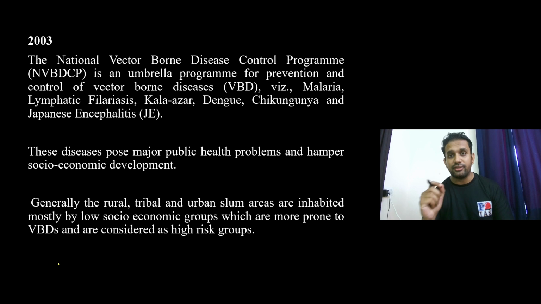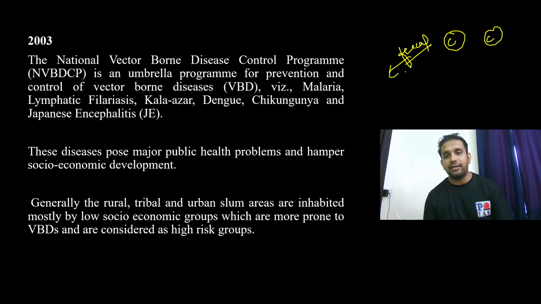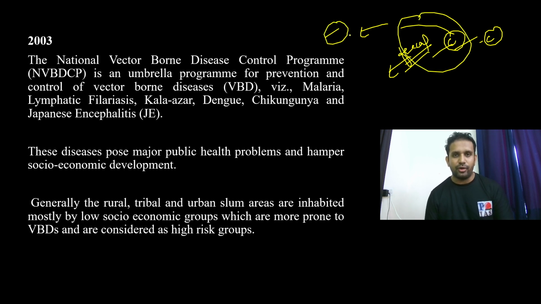But there are some diseases that will be transmitted from the vector to the healthy person. Contaminated food is possible, contaminated water is possible, fecal matter, the excreta of animals and birds may carry some pathogens. These are the areas from where a housefly or mosquito will carry the pathogens, and when they bite us or sit on the food material that we are consuming, we will get the disease. That is the actual mechanism of vector-borne disease. Borne here is nothing but origin.